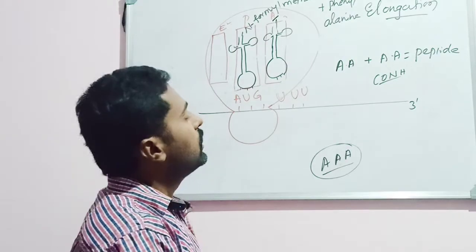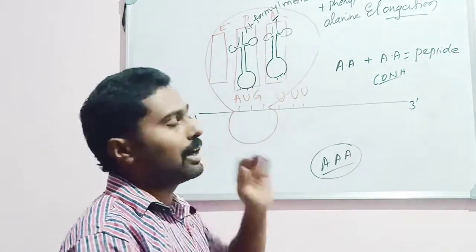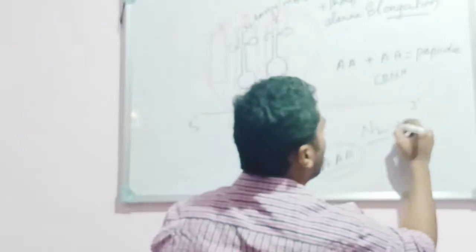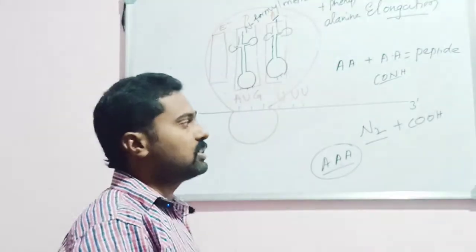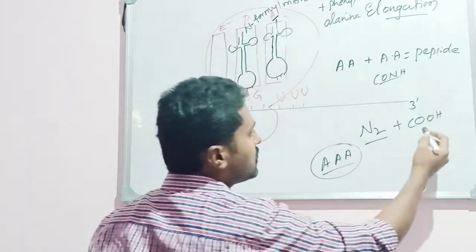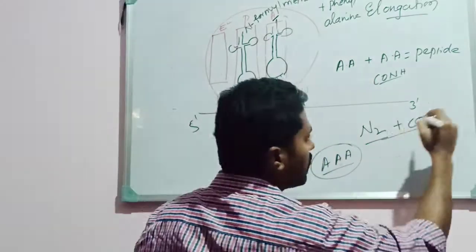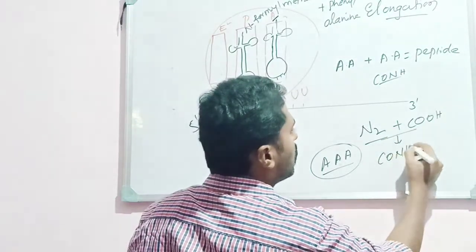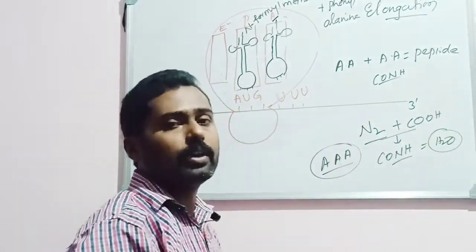What bond is here? The amino terminal of the methionine amino acid and the carboxyl terminal of the second amino acid. Between these two there will be a bond formation. That bond is nothing but the CONH bond, where there will be an elimination of a water molecule.